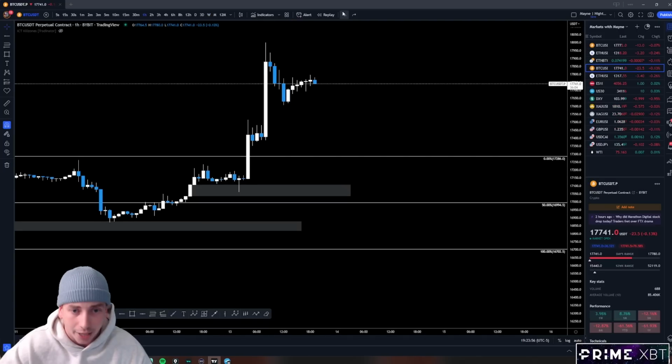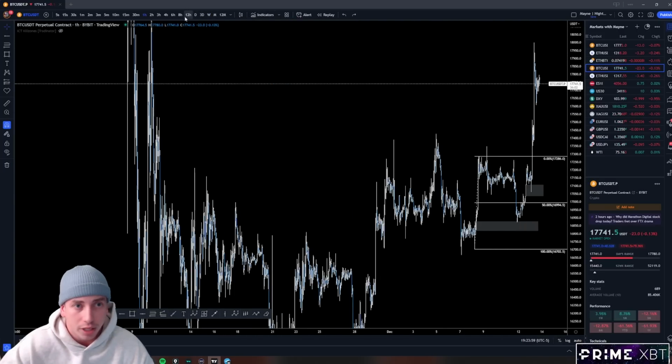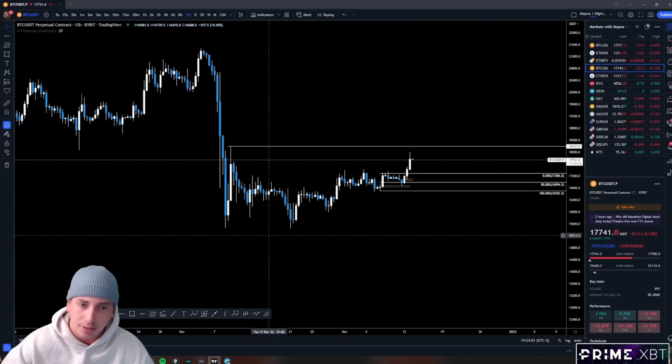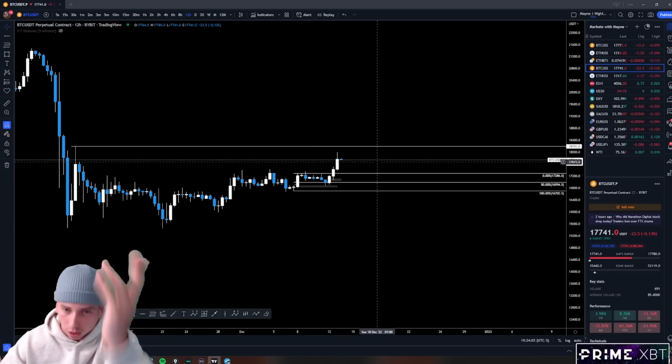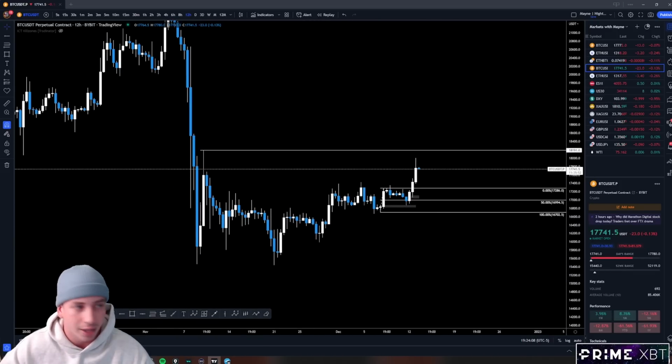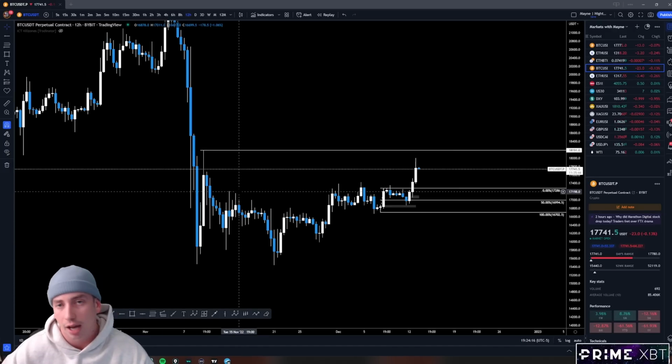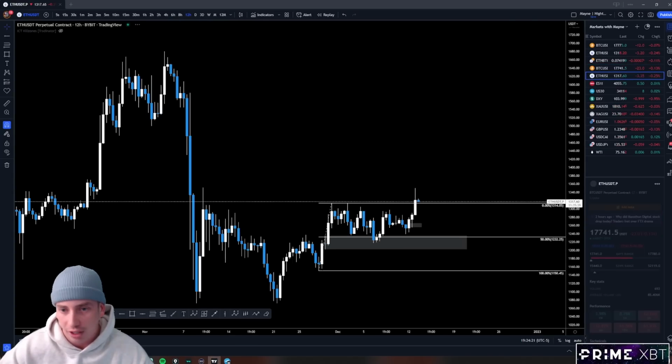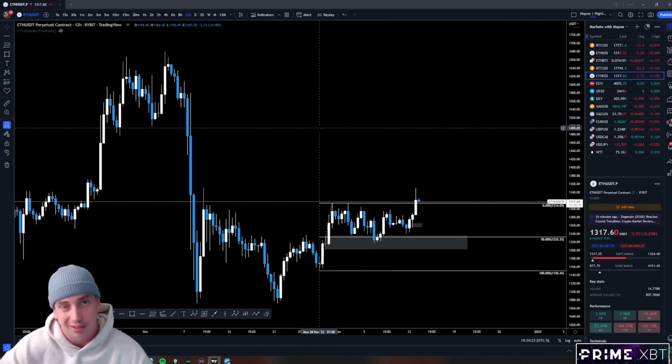I would like to see higher, but I am aware that equities could top in the next couple days and dollar could rally hard and all of this could come crashing down. But my initial target is still this high here. And then we'll see. Maybe we get that push and then we get a deeper pullback. I don't know, but I'm very happy with how the trade played out, the planning, all of that. It worked out perfectly. Ethereum, I'm just going to glance over because it's the exact same.